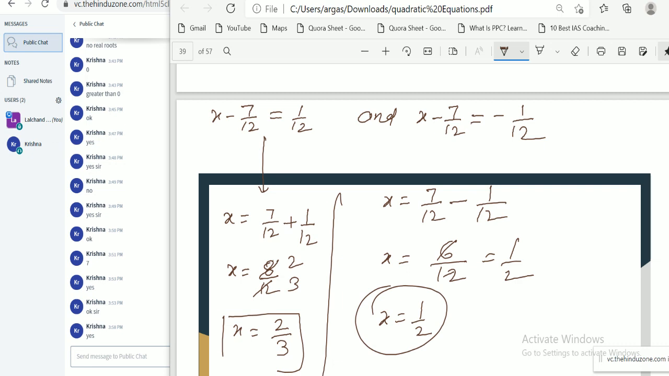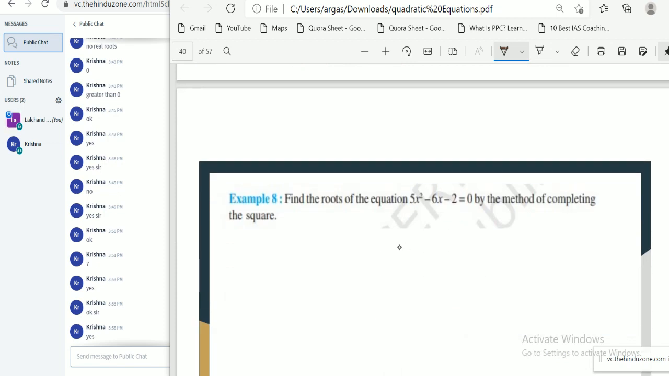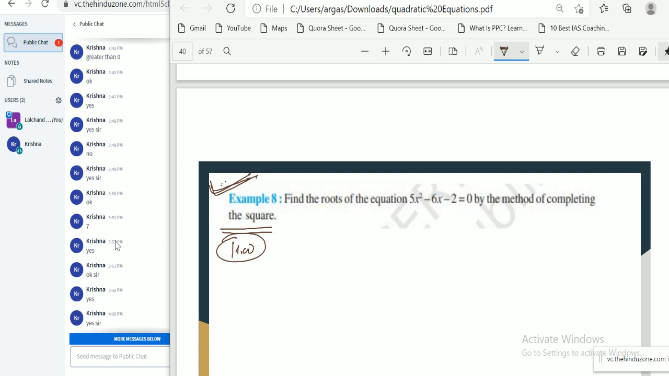Are you getting this completing the square method? Krishna, are you getting this? Okay. So you have to solve this question by yourself by the completing the square method. Note down this question and solve it yourself at home. If you have any doubt, let me know in the next class.